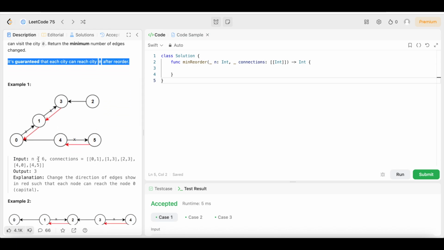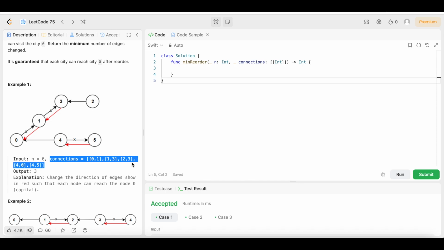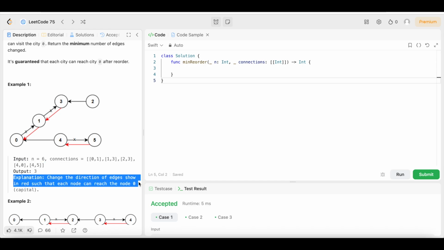So first we have an example. We have an input of n equals 6, and connections equals an array of arrays, a 2D array of the different nodes and where they connect to. Then the output is 3. Explanation: change the direction of edges shown in red such that each node can reach node 0, the capital. So let's break this down to see what it is. We want to get here. We need all roads to lead to 0. All roads must lead to 0.